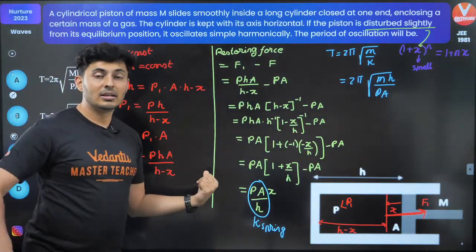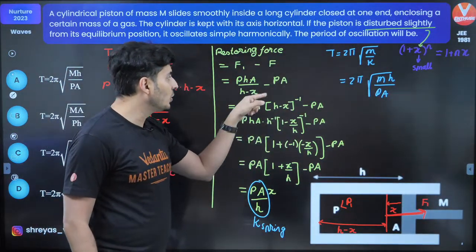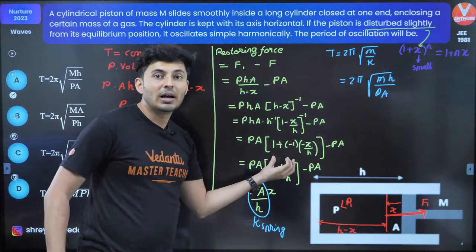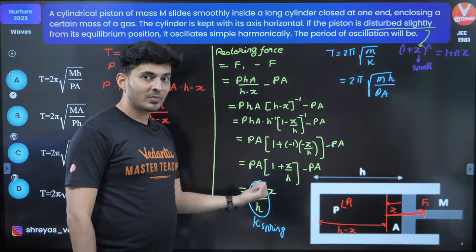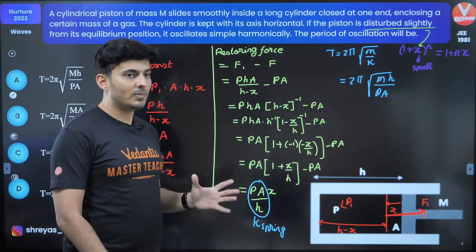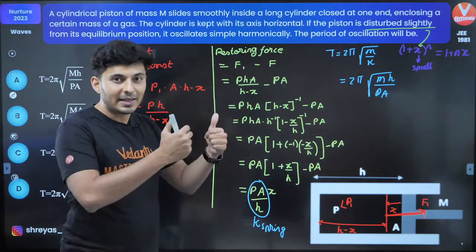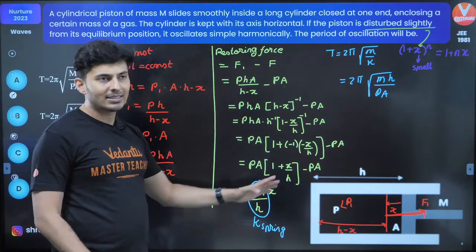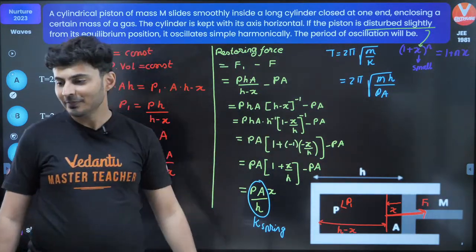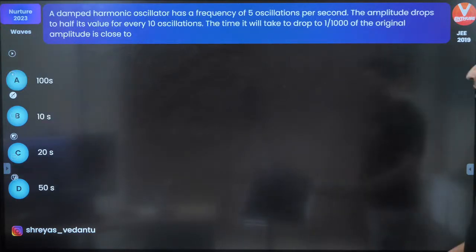Number two, understanding that the temperature is constant, hence pressure into volume will be constant. That's another catch. Number three, this step is also critical, where you bring this on the top to convert it into binomial form so that it is proportional to X. That's the mathematical catch. Because always when forces are proportional to X, it is SHM. So bringing it on the top requires that thinking, yes, I have to bring it via binomial. That's it. After that, it is simple. Okay, Arvinder? Cool. Let's move ahead to the next one.